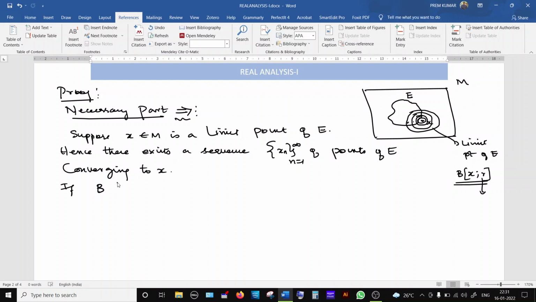B of x, r, where the center is x and the radius r is an arbitrary real number greater than 0.